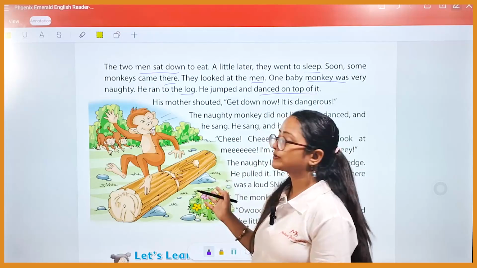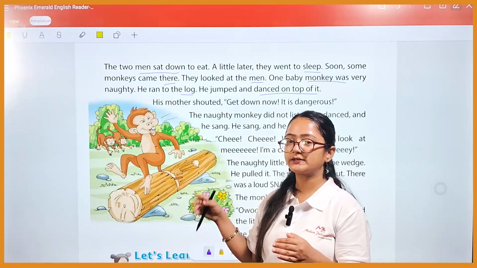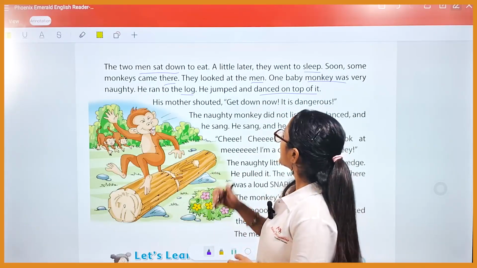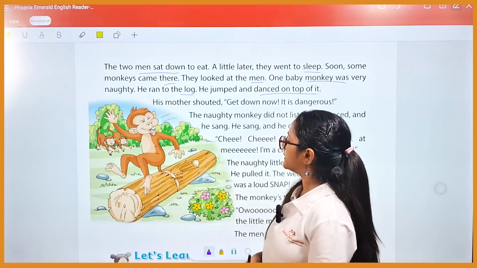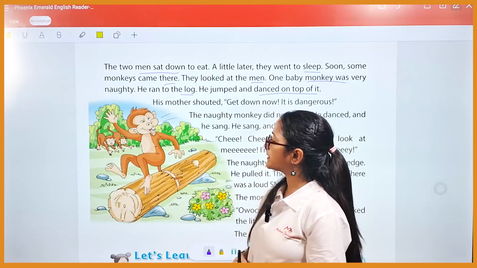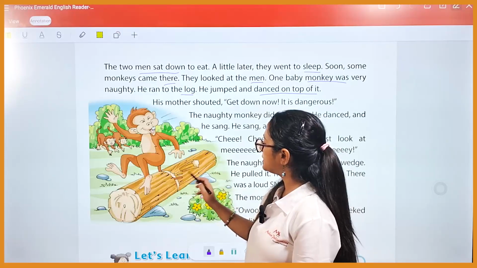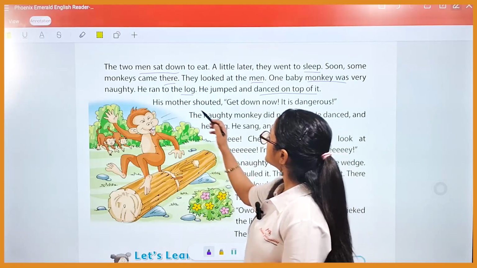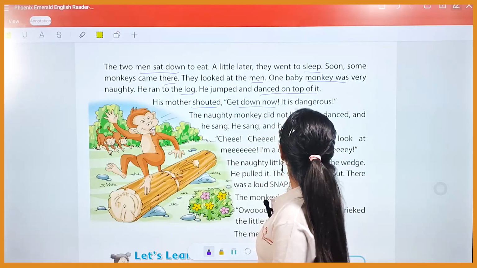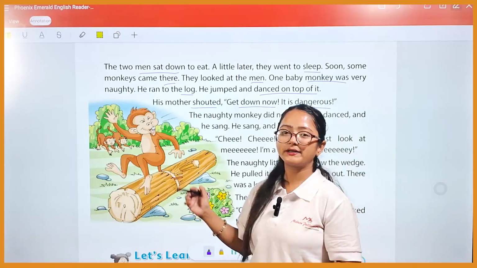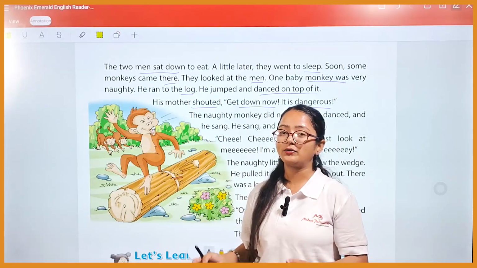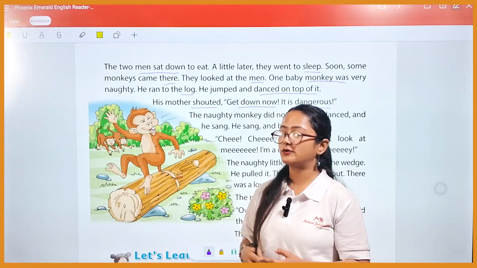So he just ran to the log of wood which the men were cutting over there, and he jumped and danced on top of it. As you can see, this naughty monkey is jumping and dancing on the top of the log of wood. His mother shouted, "Get down now, it is dangerous, you may get hurt."